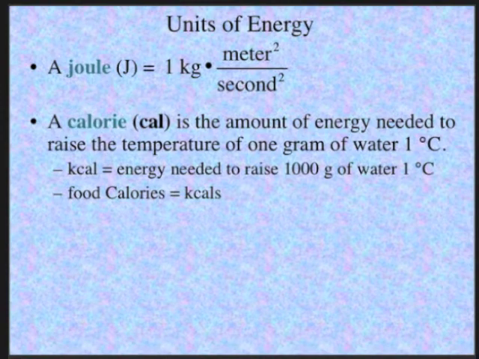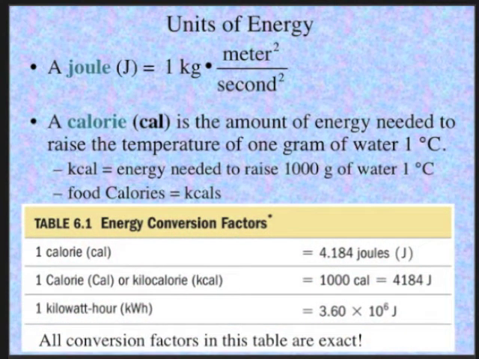When you're sitting at the breakfast table eating your cereal and you're bored and reading the back of the box, you see the calories for the cereal expressed as a capital C calorie. That's used in the food industry, and it means kilocalories, 1,000 small c calories. So the energy conversion factors, summarizing, 1 small c calorie is equal to 4.184 joules. And by the way, that's an exact conversion. It is not 4 significant figures. It's an exact number conversion.